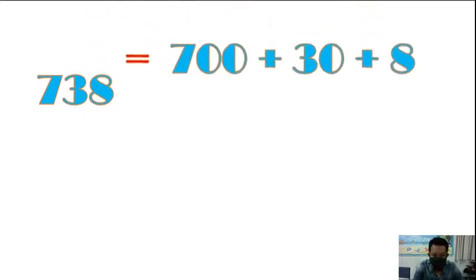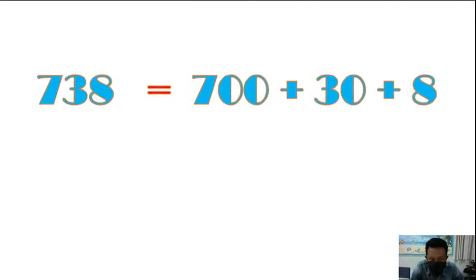If you don't write, teacher will tell you. Yes, Bentley. Very good. Next is Kawin. Yes, very good. 738 can be written as 700 plus 30 plus 8. Very good.